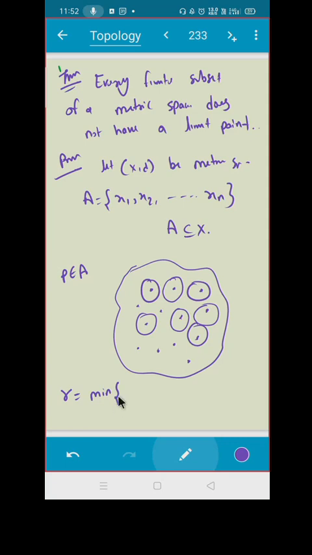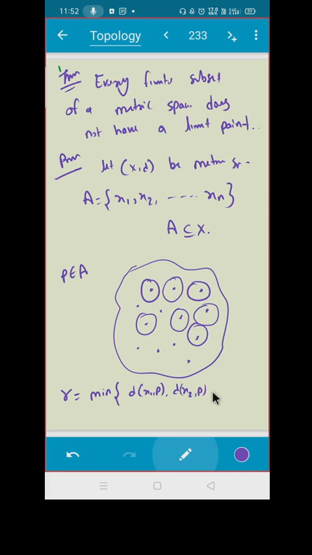R should be the minimum of d(x1, P), d(x2, P), and so on, except for this P. Suppose I call this P as xj. Then d(x2, P), d(x_{j-1}, xj).